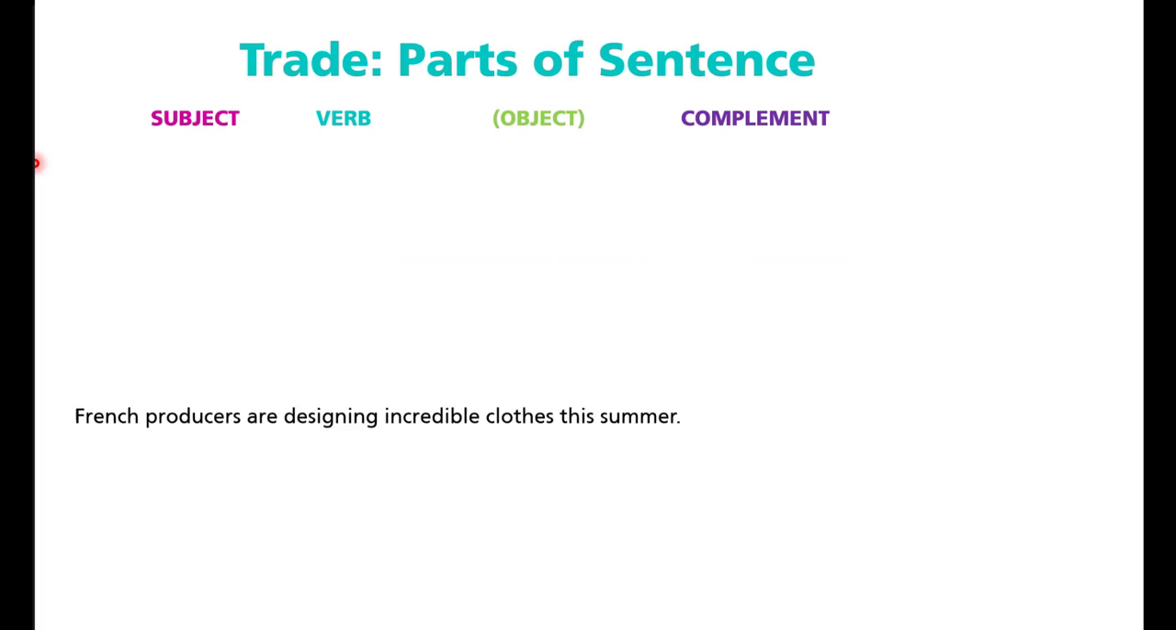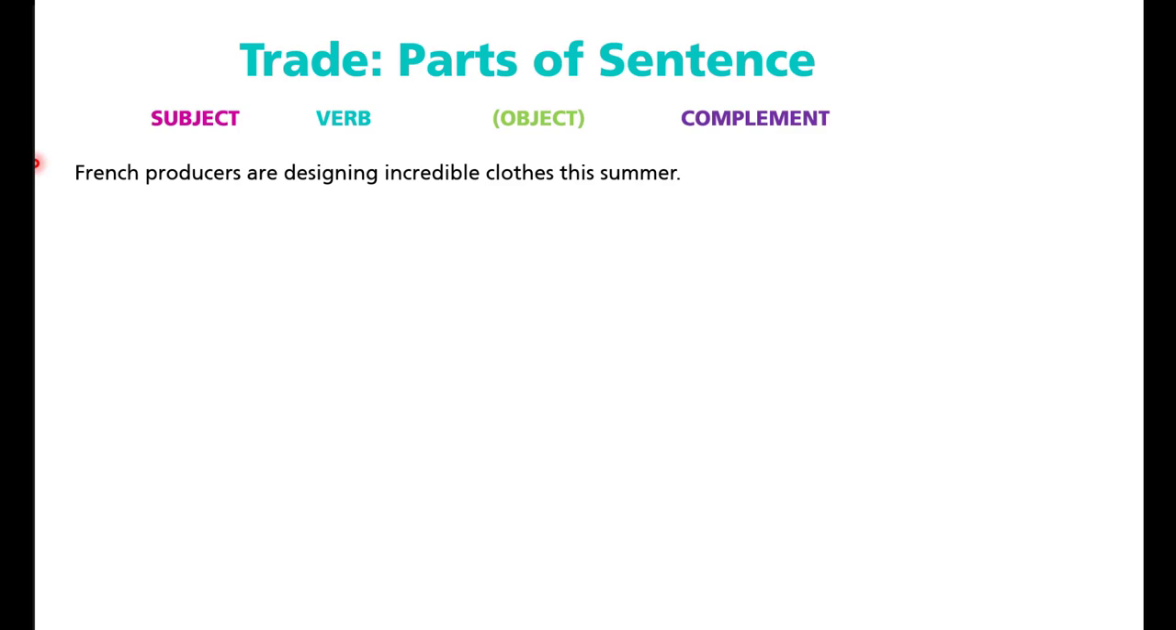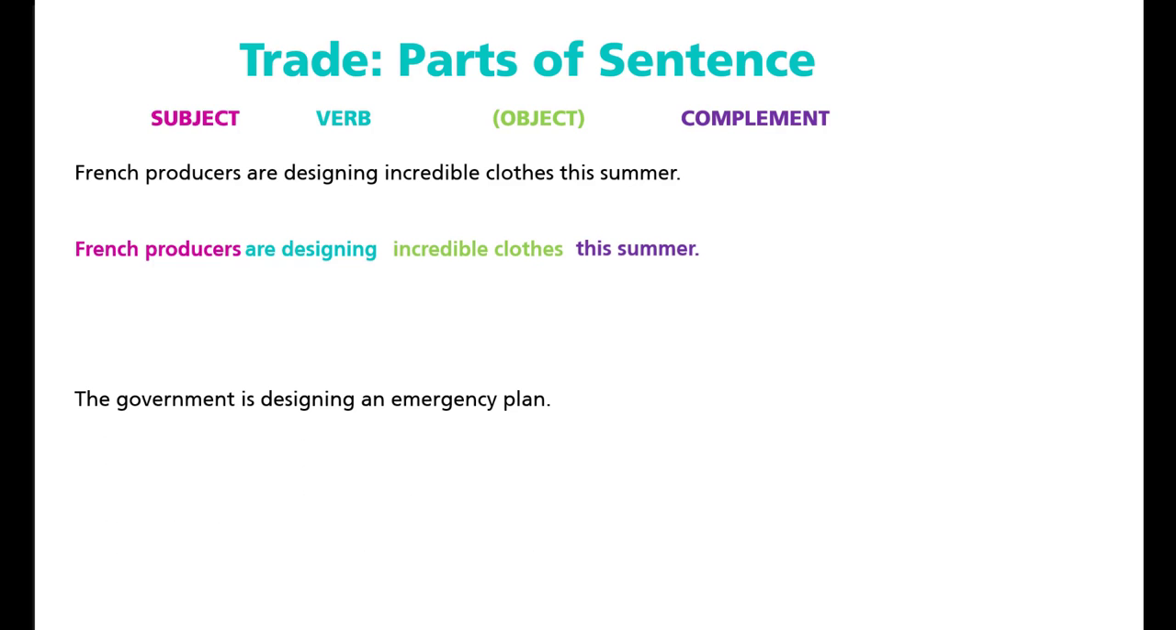It says French producers are designing incredible clothes this summer. In this case, if you look, my principal subject is French producers. My verb is are designing. My object is incredible clothes, and my complement is this summer. The government is designing an emergency plan. If you look, in this case, my subject is the government. My principal verb is designing, and my object is an emergency plan. In this case, I don't have a complement.